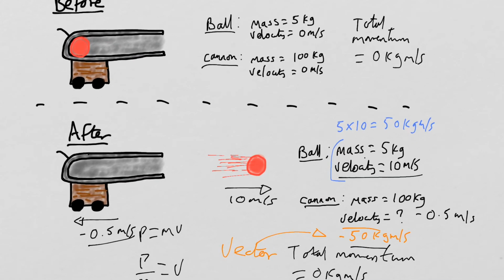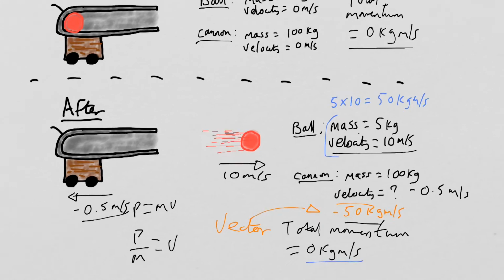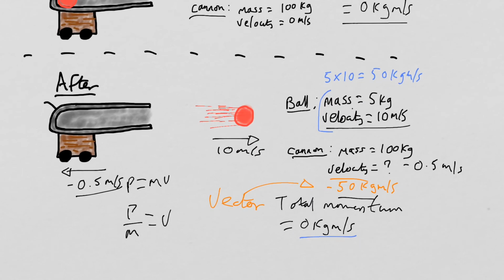Right, that was a slightly complicated example, but I'll just quickly run through what I did. Before, we've got a total momentum of 0 kilogram meters per second. Remember, if it's stationary, it's going to have no momentum. Because of this law of momentum, the total after has to be the same as it was before. So momentum before is 0, momentum after is also 0.